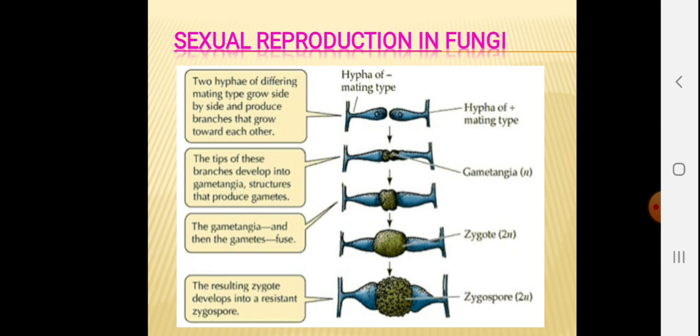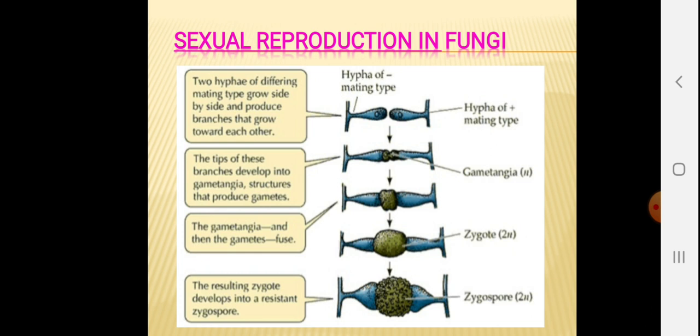Sexual reproduction in fungi. This diagram shows how sexual reproduction takes place in fungi. Two hyphae of different mating type means two different partners grow side by side and produce branches that grow towards each other. So two hyphae grow side by side and they produce branches.